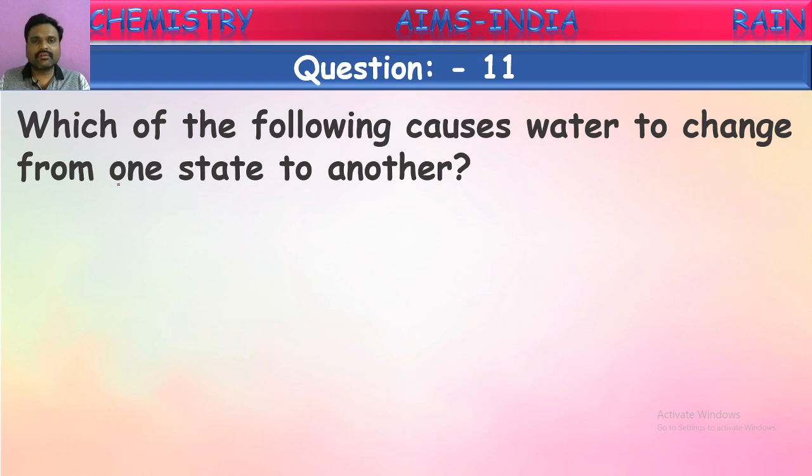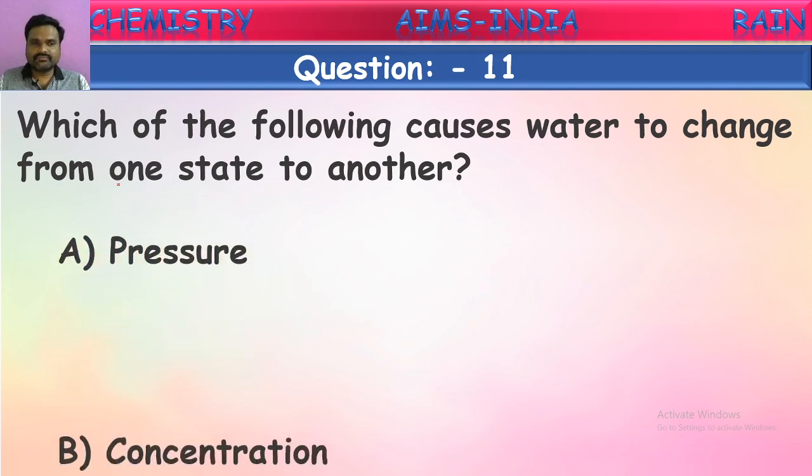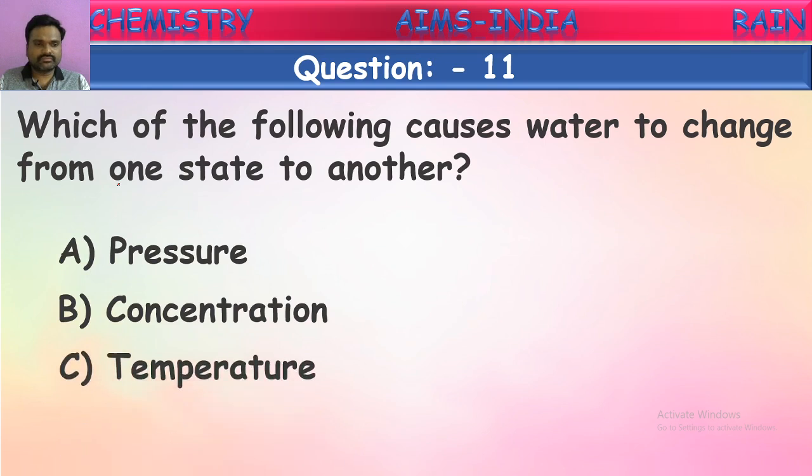Let us see the options they have given. Pressure, concentration, temperature, and volume. What is the main reason for the conversion of water from one form to another? Suppose water from the water bodies is being evaporated, and this evaporated water vapor converts into clouds. These clouds again convert into rain. These rains again reach the water bodies, and again it starts evaporating. So these changes of water from one form to another are because of what reason?